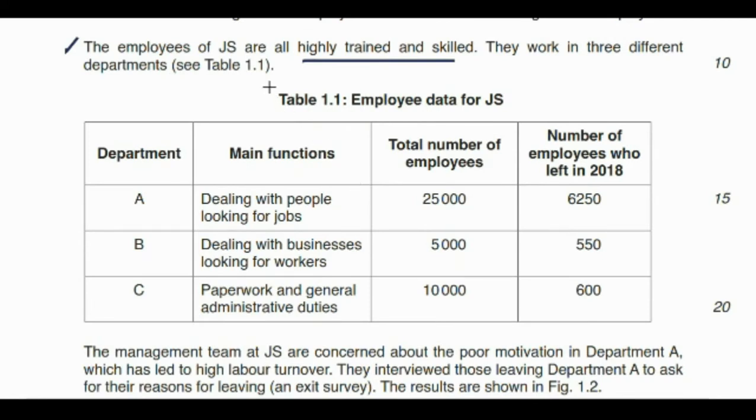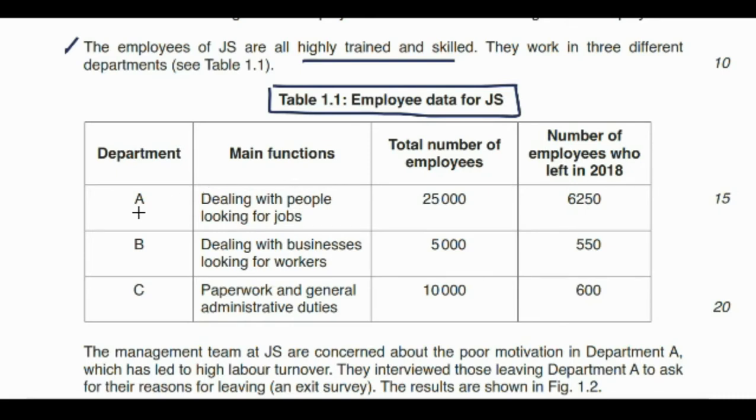It is always important that you read the heading for whatever table, graph or data is given to you. So this table shows employee data for JS. They have given you 3 departments, A, B and C, and the main functions of these departments, the total number of employees and the number of employees who left in 2018.